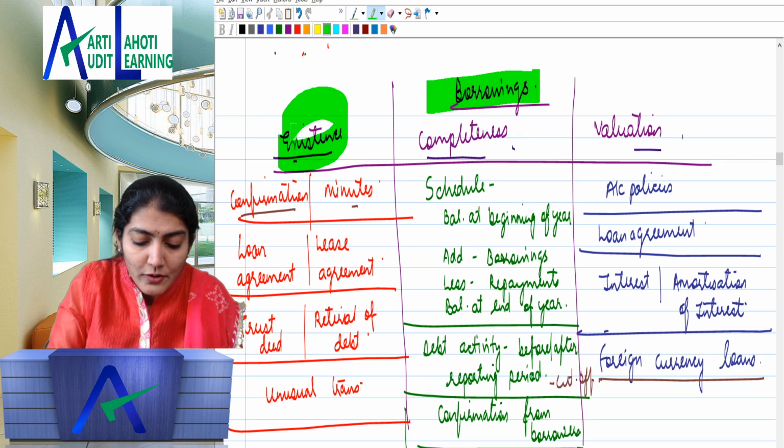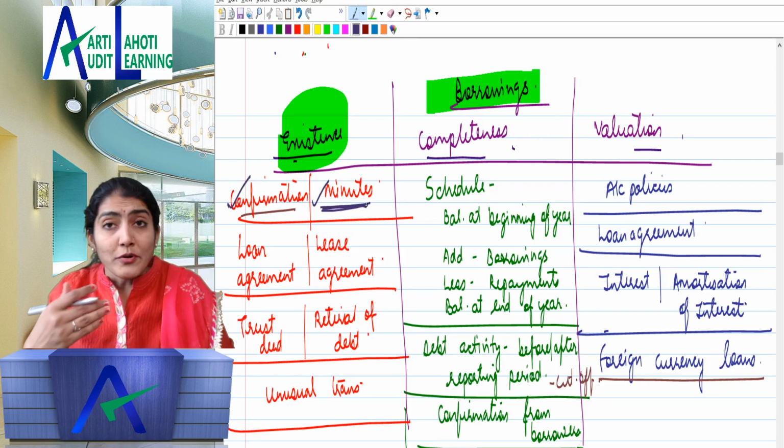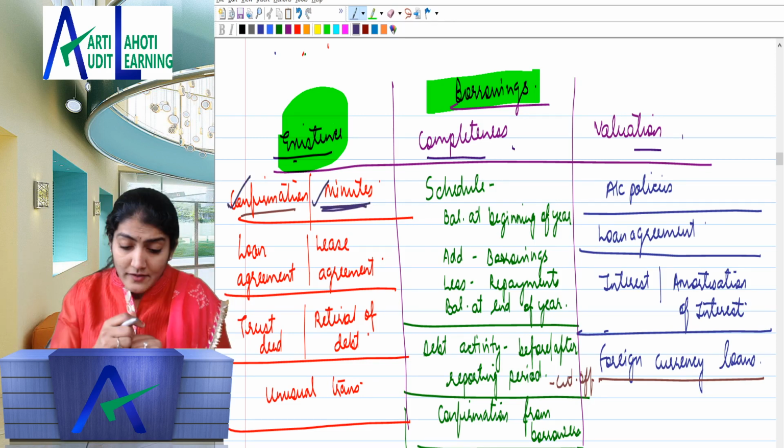One, the confirmation from the bank or financial institution, and also for the authorization, you can go through the minutes of the meetings of the board of directors or the shareholders. Then the loan agreement and the lease agreement, trust deed, retirement of debt, and any unusual transaction.